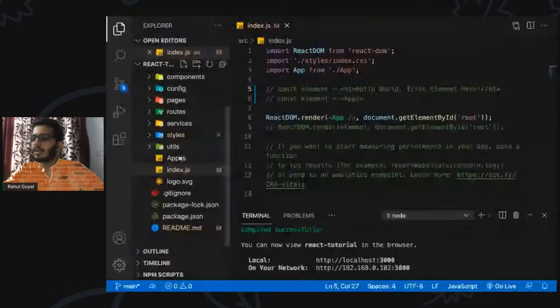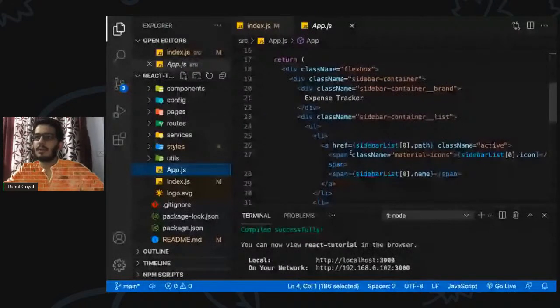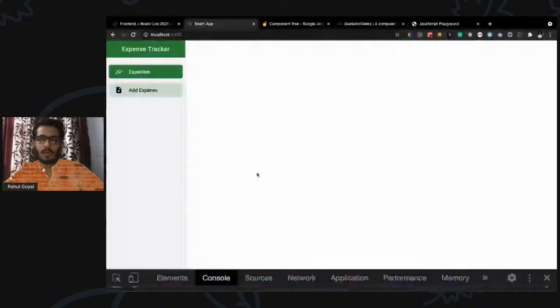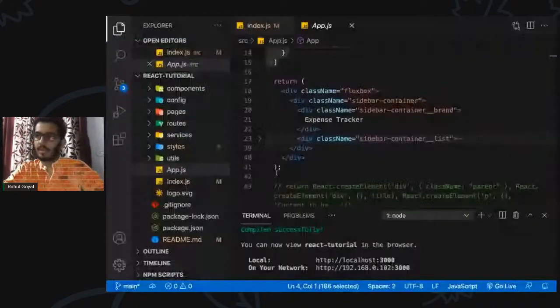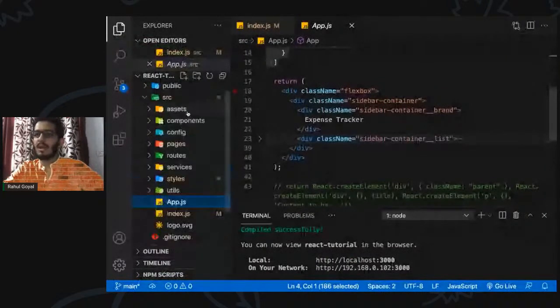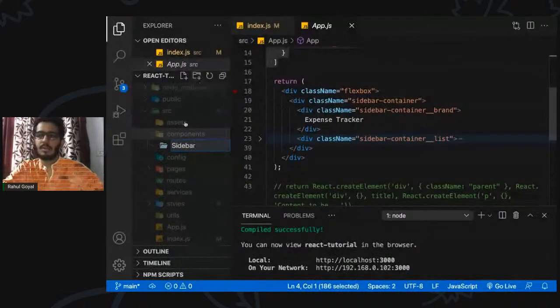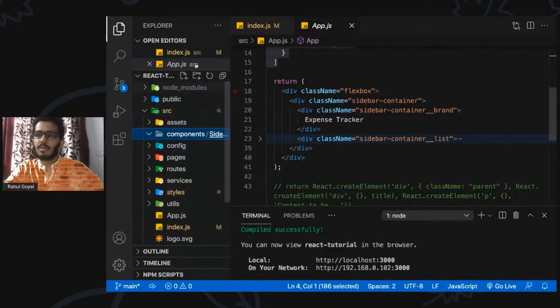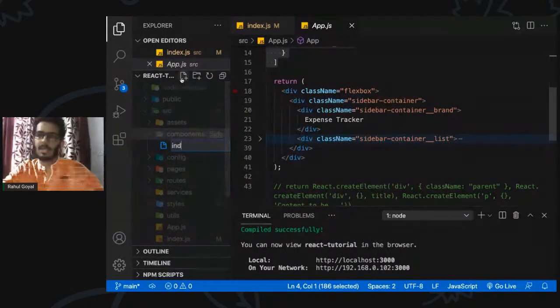So we have done this so far. We have created a sidebar, right? This sidebar here. Let's split the code into components. We have this components folder. Let's create a Sidebar folder. As you can see, I am creating the Sidebar folder with a capital S. Now this contains a single file.